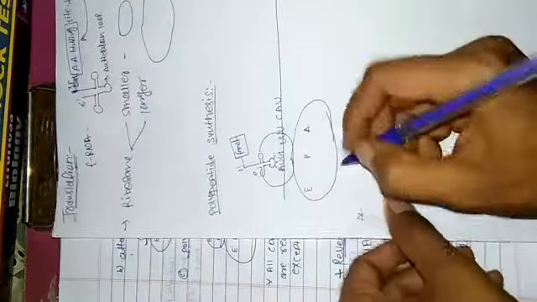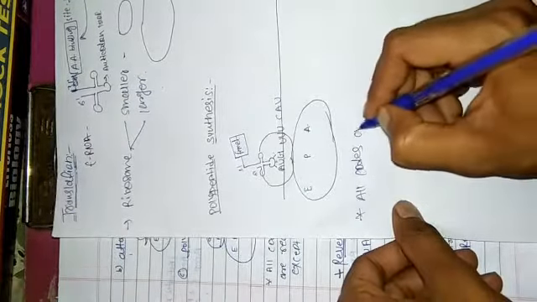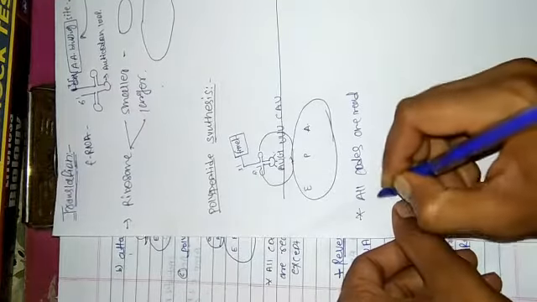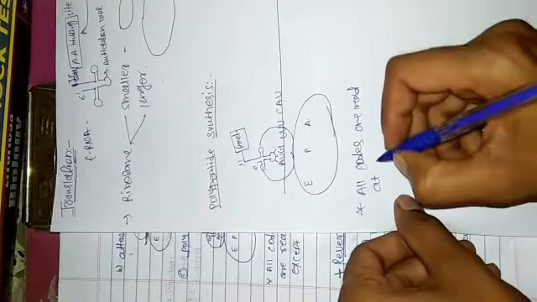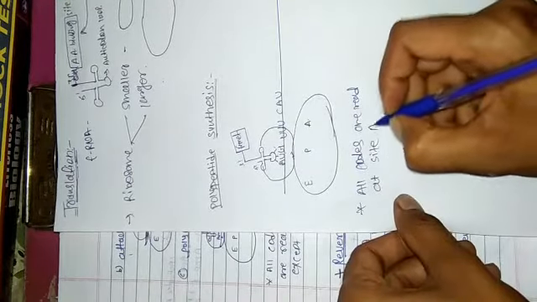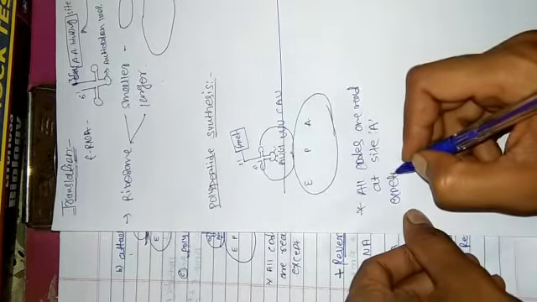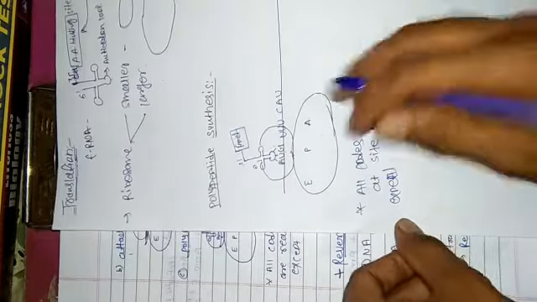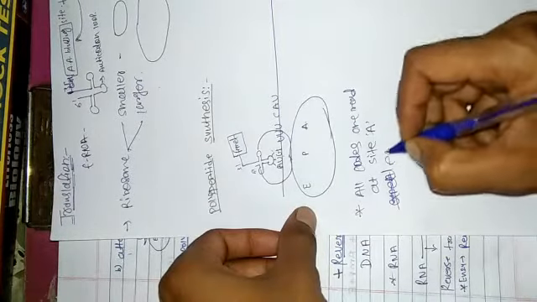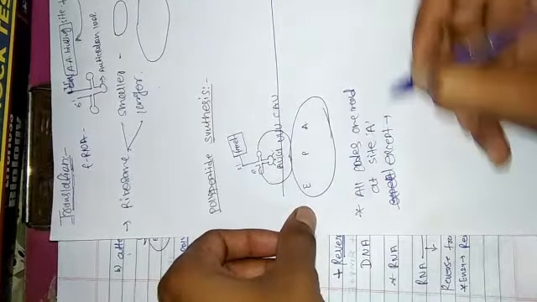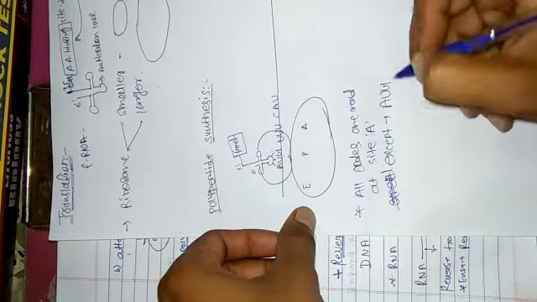So all codons are read at the A site, but the exception is the AUG.